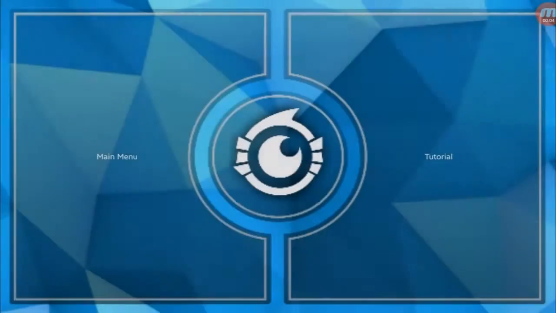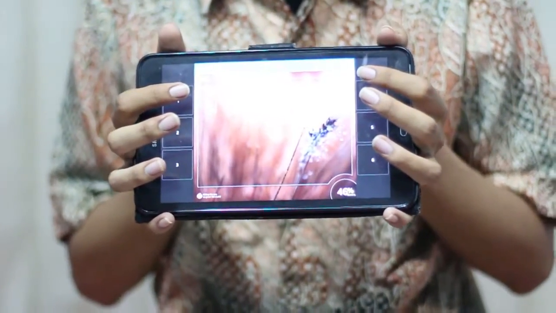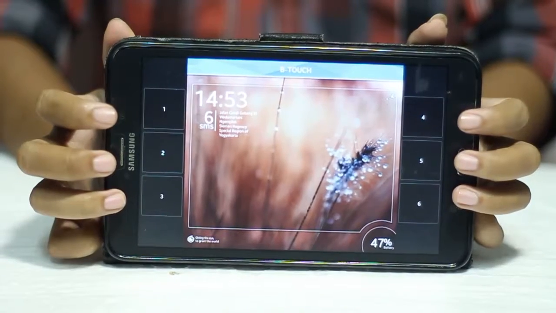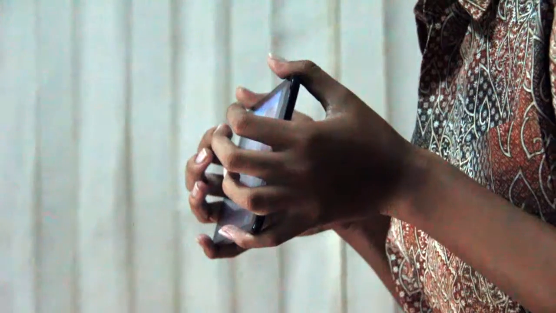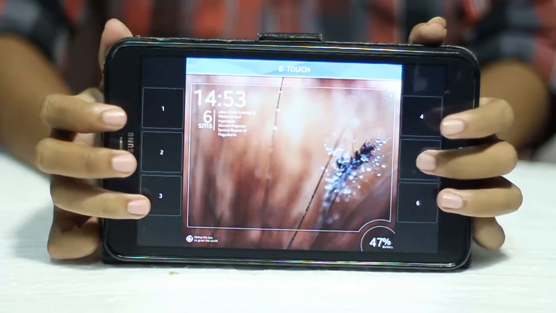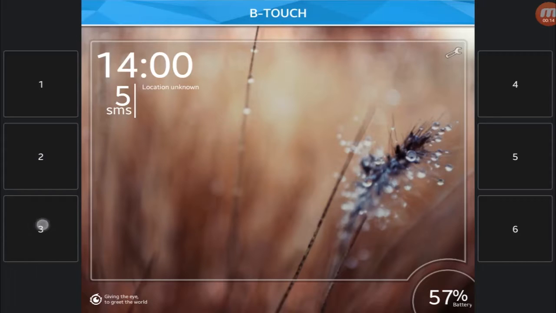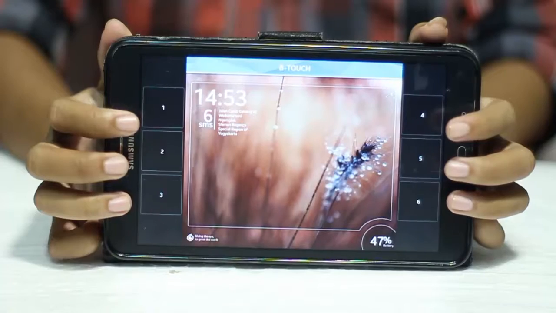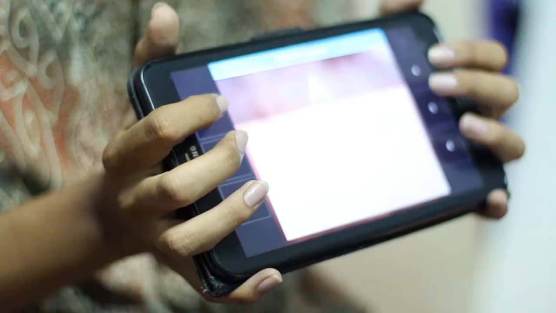After the app is opened, the blind should hold the smartphone like this. The phone is held by the left hand and right hand, with 3 fingers of the right hand on the buttons number 1, 2, and 3, and the 3 fingers of the left hand on the buttons number 4, 5, and 6. When a button is touched, it will announce the name of the feature by sound. Messages page. To launch the app, they just have to touch and hold the button a little longer.